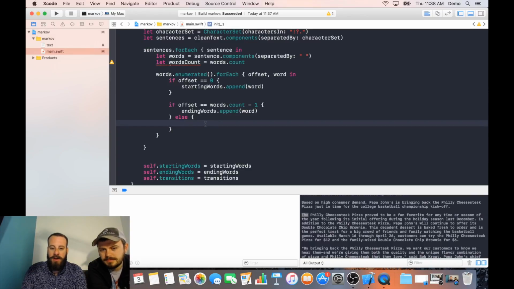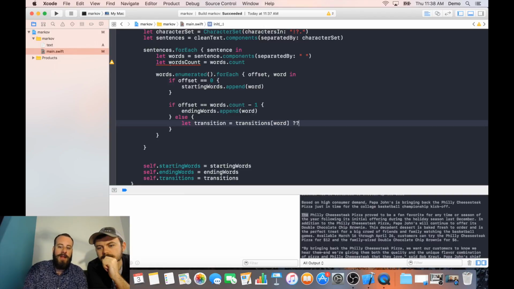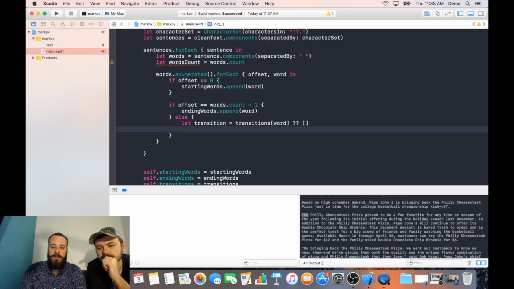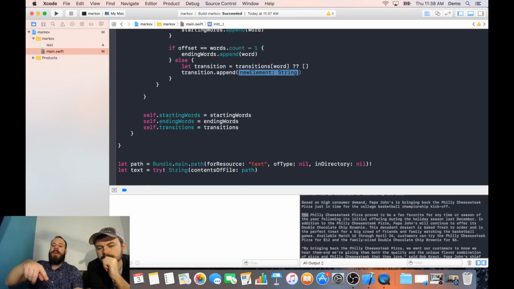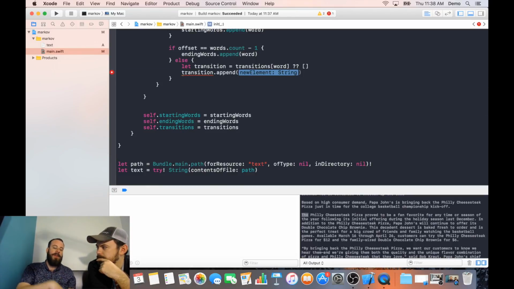So what we can do here is say the transition is going to be transitions object for the key word. And if we don't have one yet, that means that we need to make a new one, right? So for the transition, we want to append. So we don't want to append the current word we're looking at, we want to append the next word.